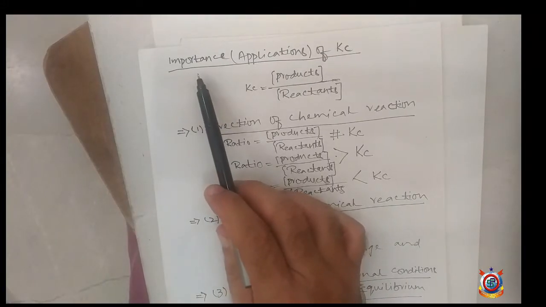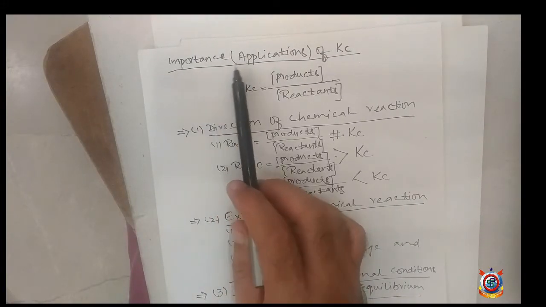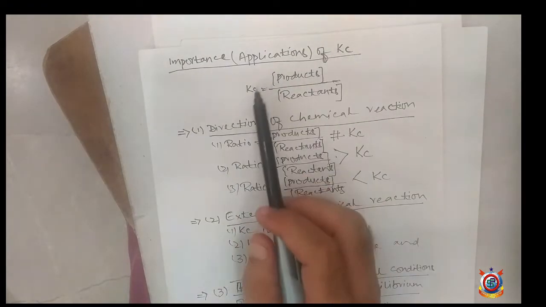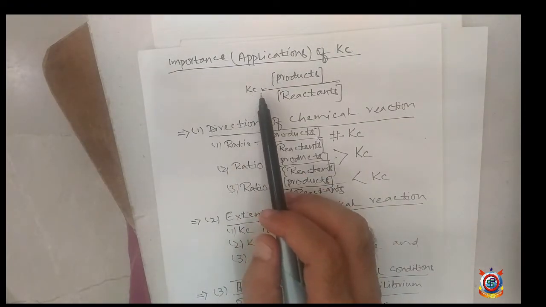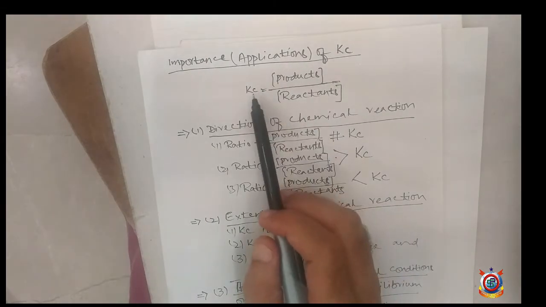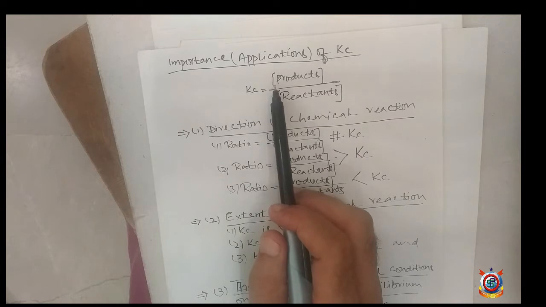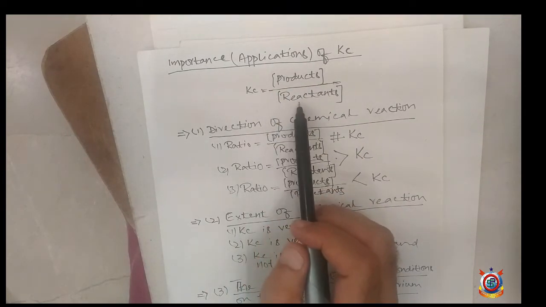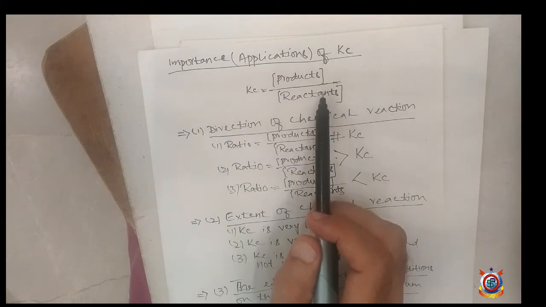Our next topic is importance or application of equilibrium constants. In the previous lecture, we have studied the definition of equilibrium constant. Equilibrium constant is a ratio of the concentration of the product divided by the concentration of the reactant in a chemical reaction.